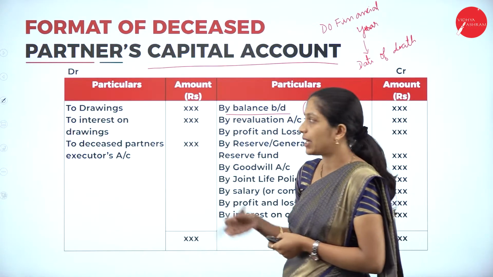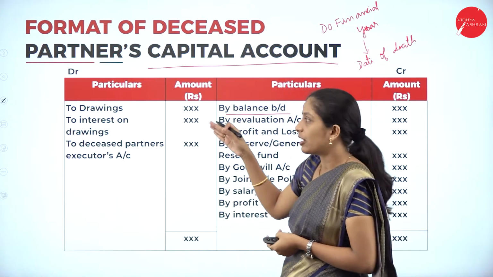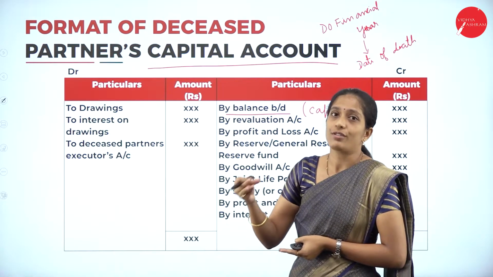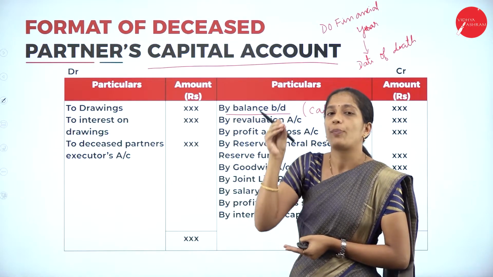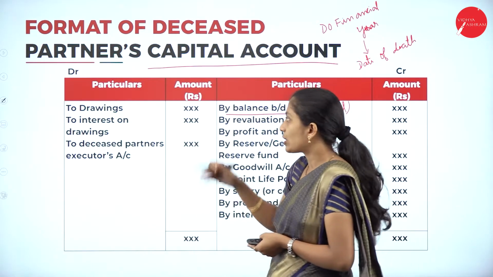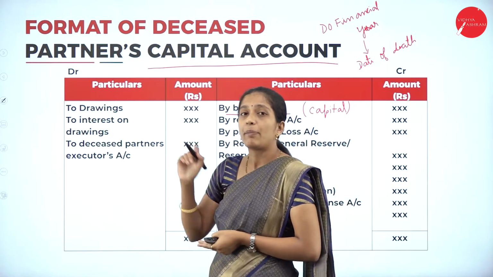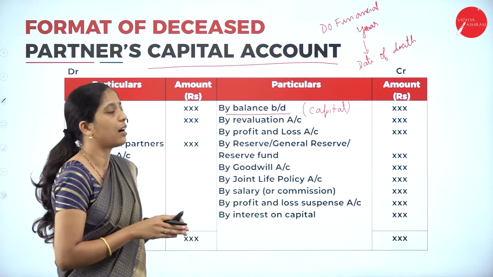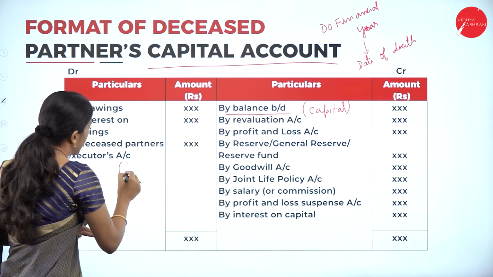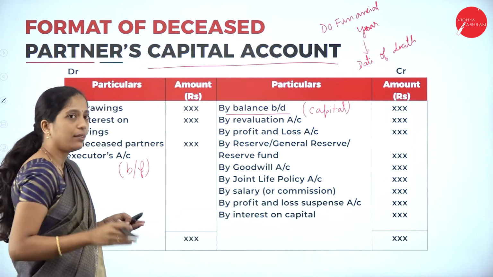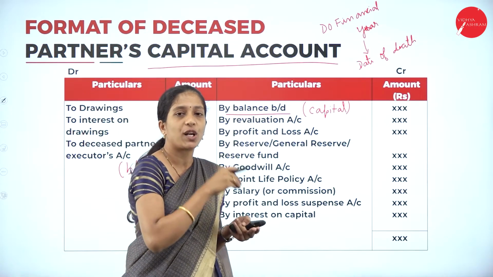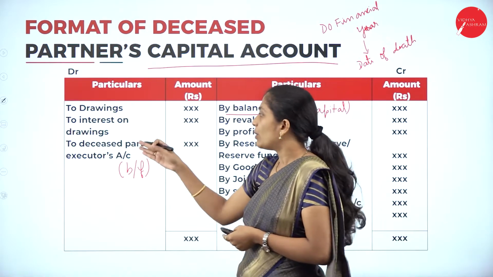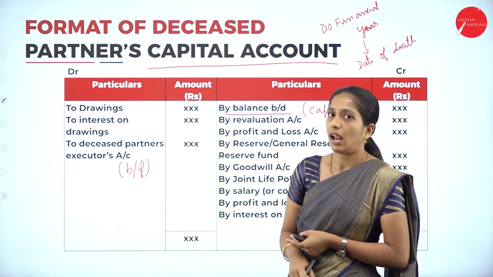And coming to the debit side, you will have drawings, that is the deceased partner's drawings. Next interest on drawings, that is the deceased partner's interest on drawings. If he has withdrawn any amount and there is any interest upon that, that has to be transferred. Then the balancing figure of the deceased partner's capital account will be transferred to his executor's account. So you will record all the items which belong to the deceased partner, and the balancing figure of the deceased partner's capital account will be transferred to his executor's account.